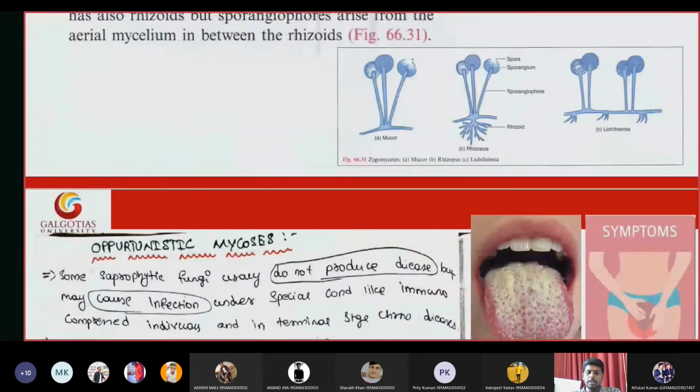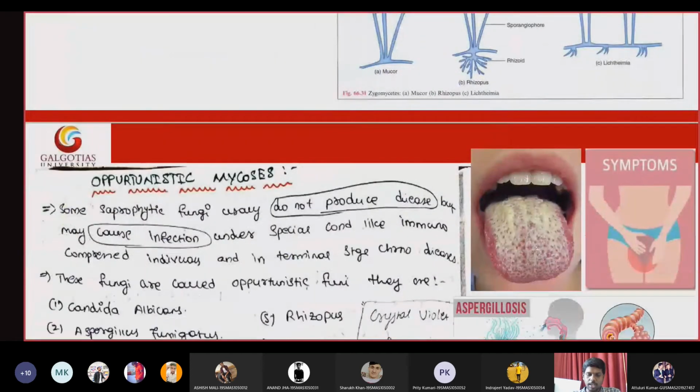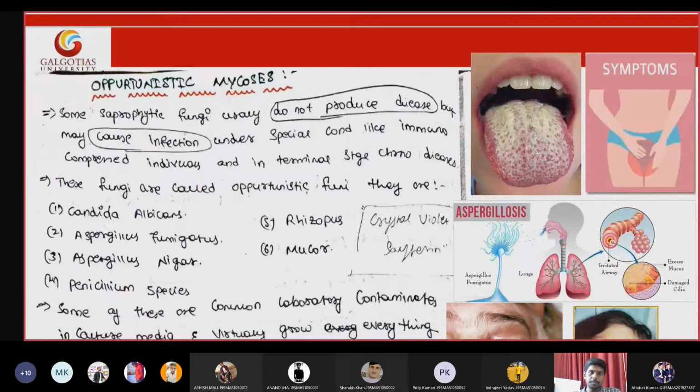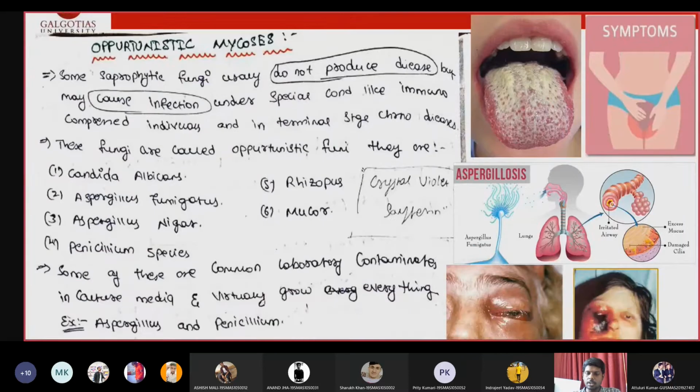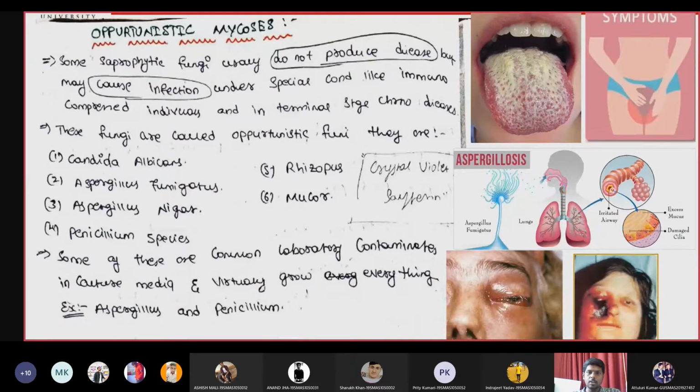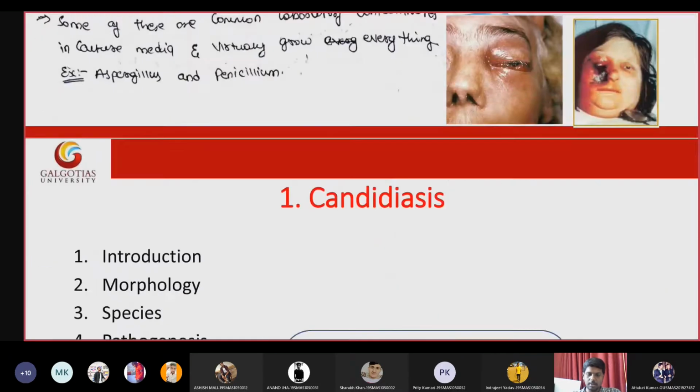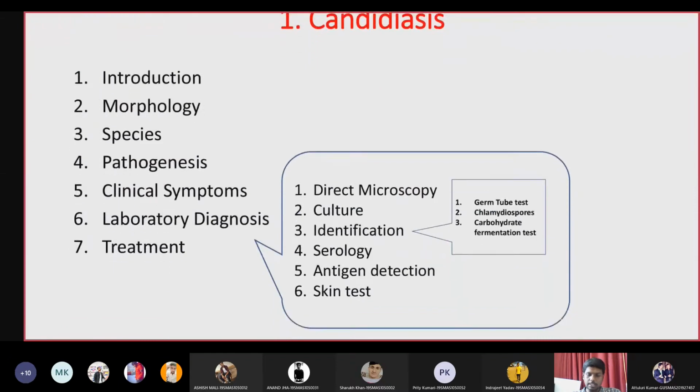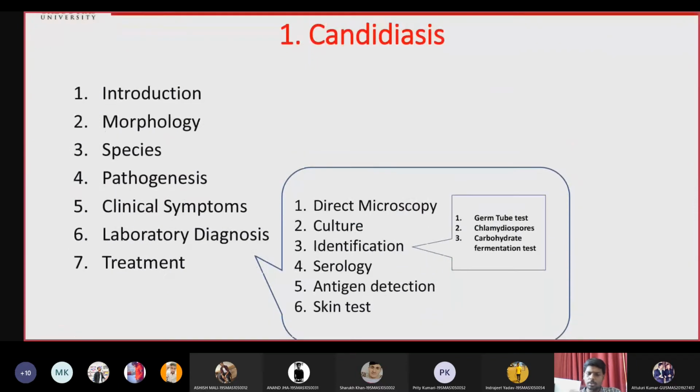Okay. Then the second opportunistic fungus is Candida. Yesterday we already saw the introduction, morphology, and species of Candida. So I will try to cover introduction, morphology, species, pathogenesis, clinical symptoms, lab diagnosis, and treatment of Candida.